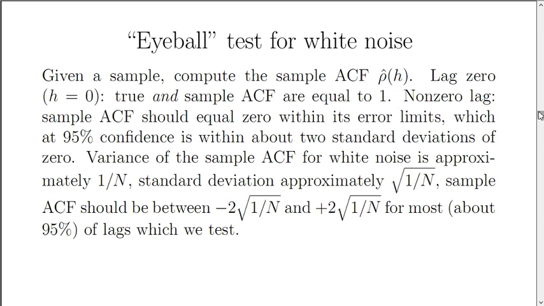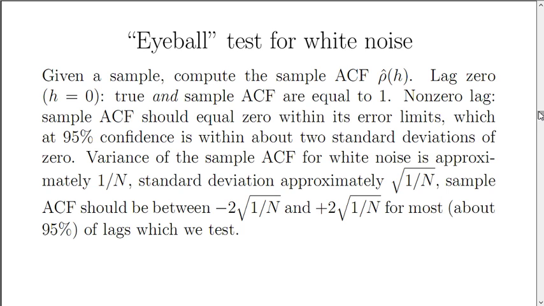Now this gives us an eyeball test for white noise. It's not an exact strict numerical test. We'll get to that later. But it's an eyeball test for white noise. If we're given a sample, compute the sample autocorrelation function for a bunch of lags. For lag 0, both the true and the sample autocorrelation function are necessarily equal to 1, but for non-zero lags, if it's white noise, the sample autocorrelation function should be equal to 0 within its error limits most of the time. Not all the time, but most of the time.